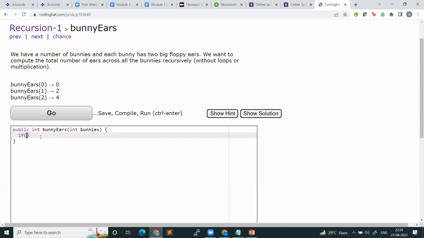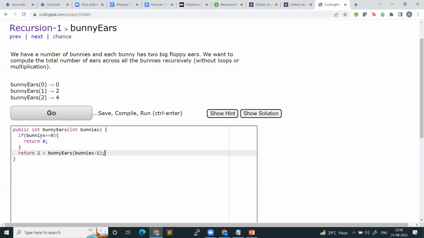Okay. So first let's write the base case. If bunny is equal to 0, what should I return, guys? Fine. Now what should I write? That is not the base case. So I have bunny, the number of bunnies. What do I know? The number of years that that many bunnies will have is nothing but 2 plus bunny years of bunnies minus 1, the number of years that bunnies minus 1 bunnies have.